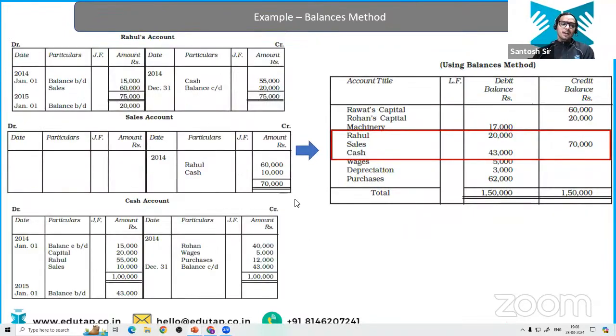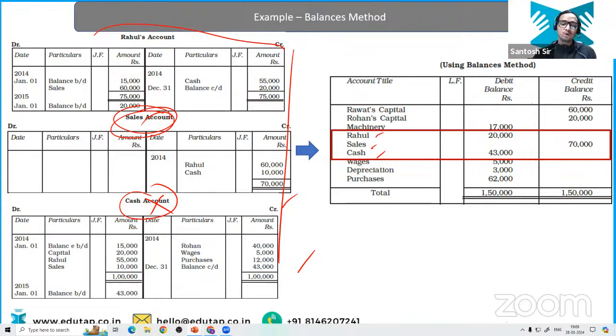Chalo. Now we have this Rahul sales and the cash. Similar to the previous example, we can easily do this. So I'm going to discuss the sales account and the cash account, because the cash account is also an asset account. You know, you have to find out the carried down balance. But what about the sales account? So again, you will not find any carried down here. You are not going to find any carried down balance.